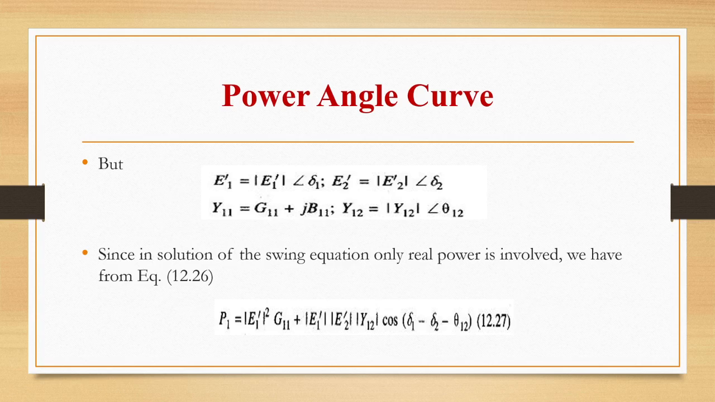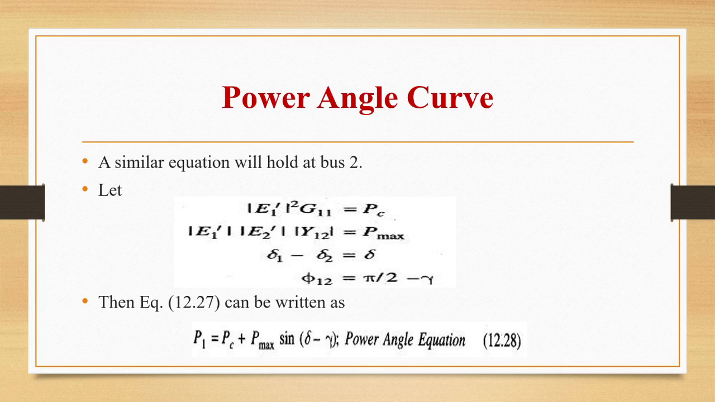But E1 dash is nothing but magnitude and angle, both we have to take. So E1 dash is equal to mod of E1 dash angle delta 1. Similarly, E2 dash is mod E2 dash angle delta 2. Y11 is G11 plus jB11 and Y12 is mod Y12 angle theta 12. So the solution of this equation will have only real power involved. So we can write the equation P1 is equal to mod E1 dash square G11 plus mod E1 dash E2 dash Y12 cos of delta 1 minus delta 2 minus theta 12.